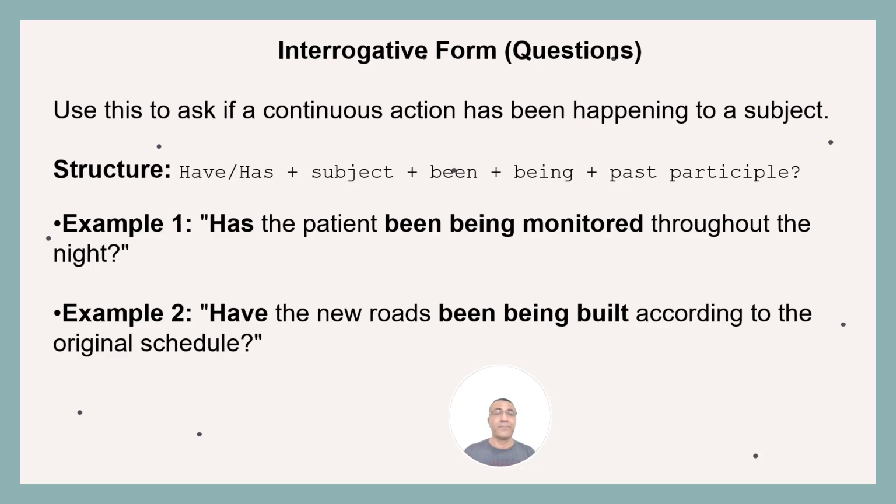Example 1. Has the patient been being monitored throughout the night? Example 2. Have the new roads been being built according to the original schedule? That is the interrogative form.